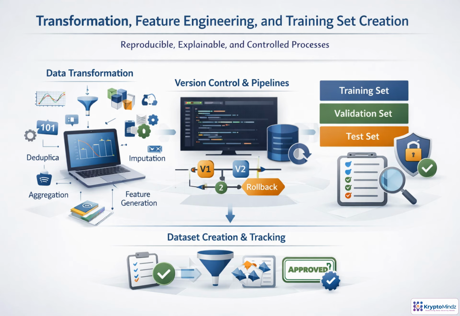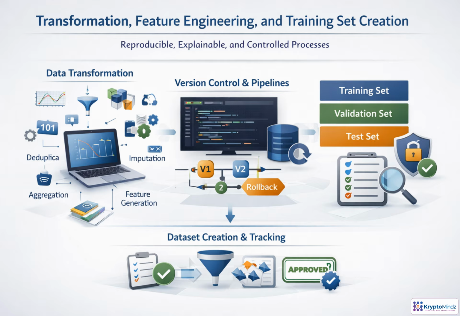Once raw data enters the modeling workflow, every change can affect model behavior. Cleaning, normalization, aggregation, encoding, imputation, deduplication, and feature generation should be documented as controlled transformation logic, not left as ad hoc analyst choices. That logic needs versioning, so teams can reproduce a dataset, compare feature definitions, or roll back if a defect appears.